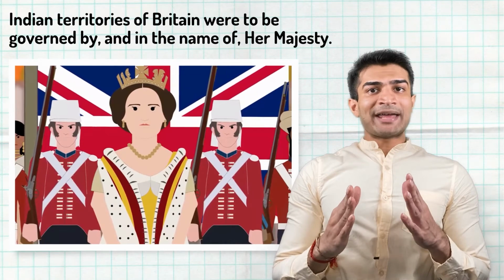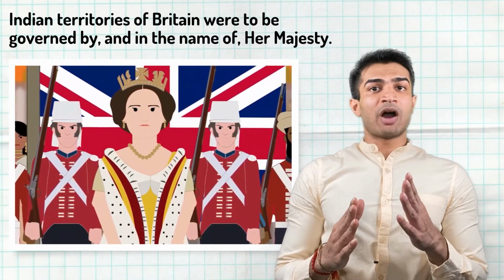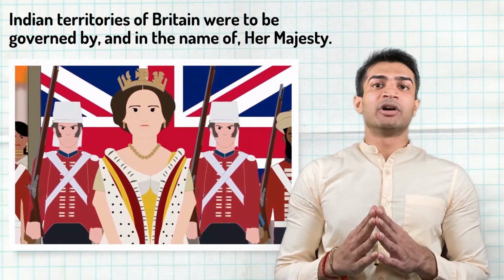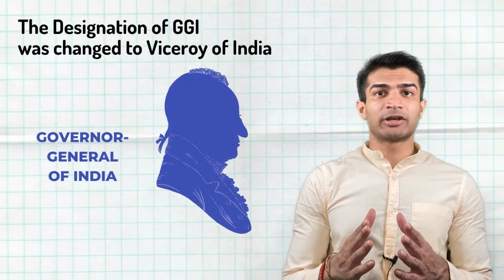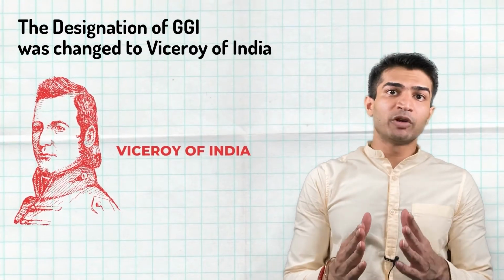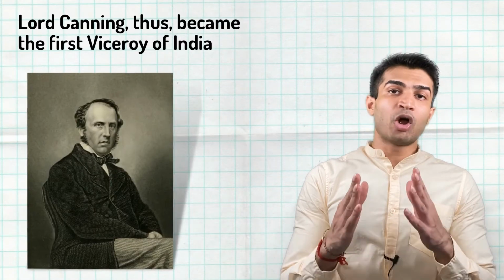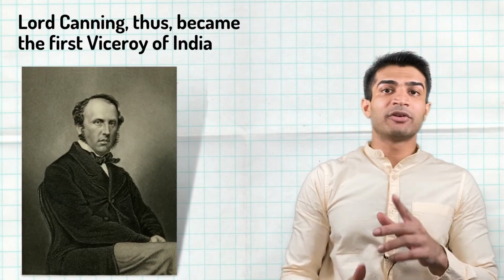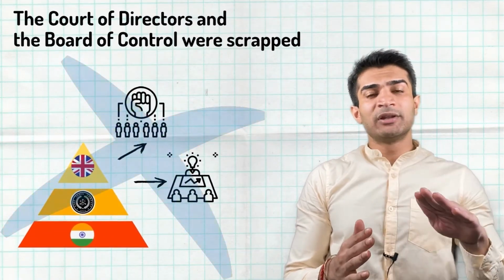The Act provided that the Indian territories of Britain were supposed to be governed by and in the name of Her Majesty. The Act changed the designation of the Governor General of India to that of Viceroy of India. The Viceroy would be the direct representative of the British Crown in India, and Lord Canning thus became the first Viceroy of India. The Government of India Act of 1858 ended the system of double government.